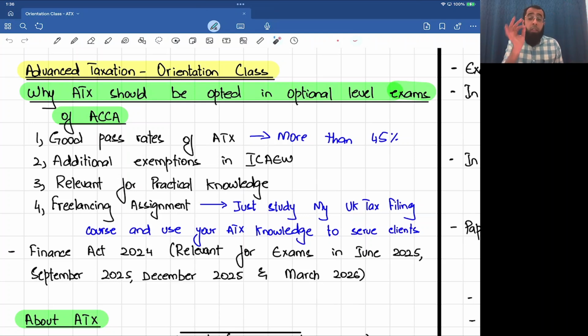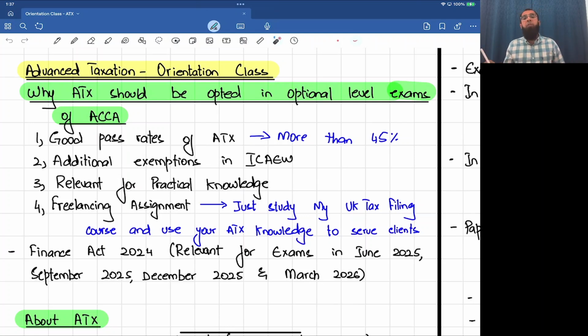Only on the basis of advanced taxation, you get additional two exemptions in ICAEW. So if you qualify ACCA with ATX and AAA in your optionals, you get exemption of 12 papers out of 15 papers of ICAEW, which is a good opportunity if you want to study further.